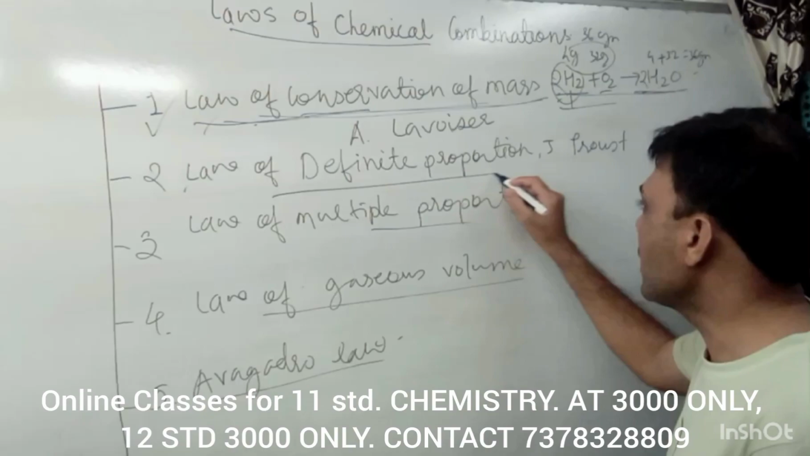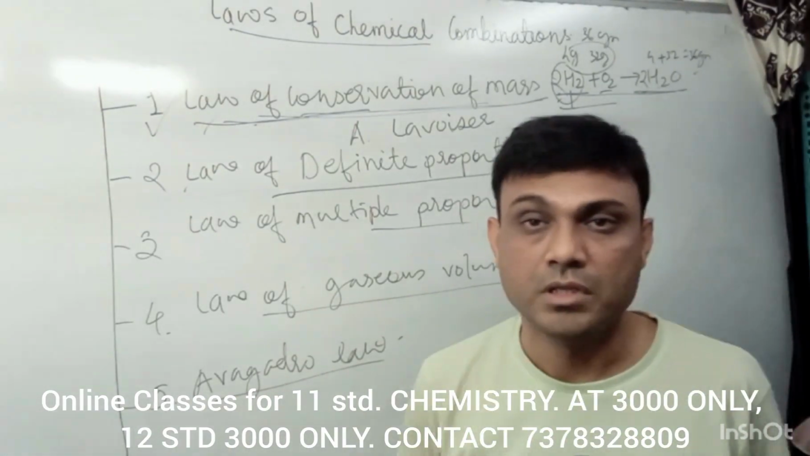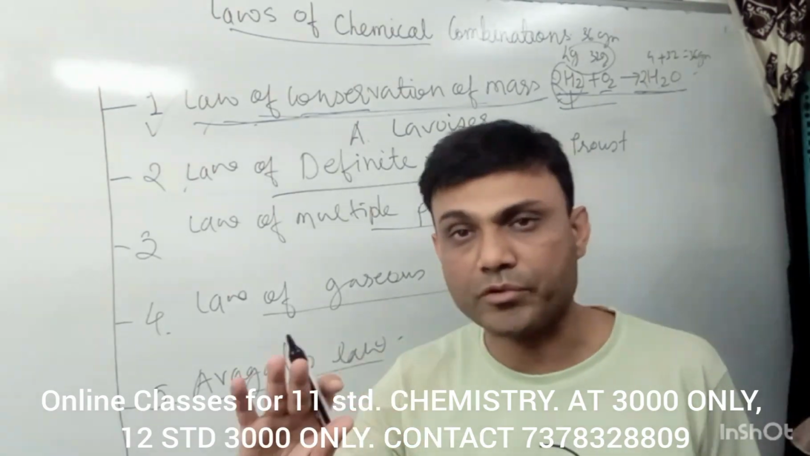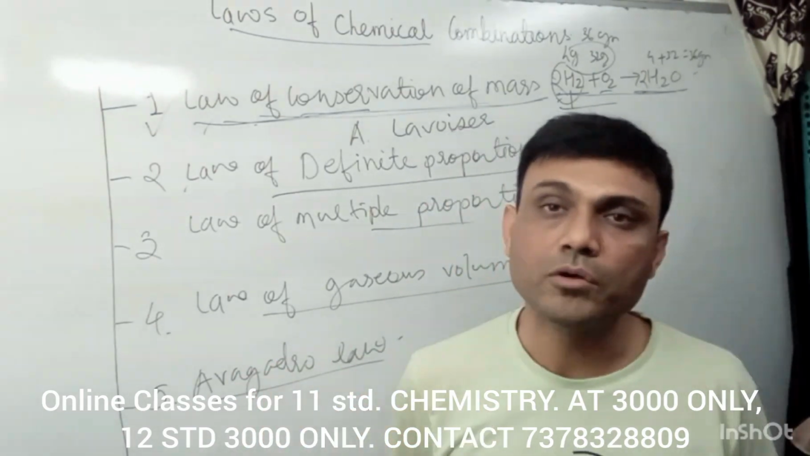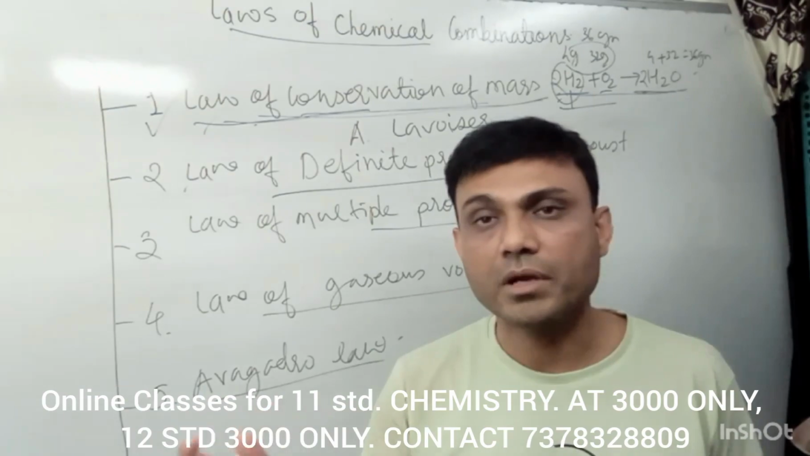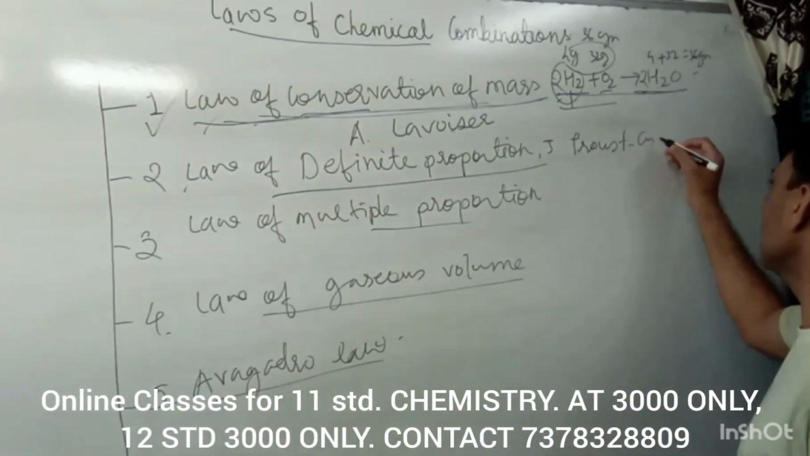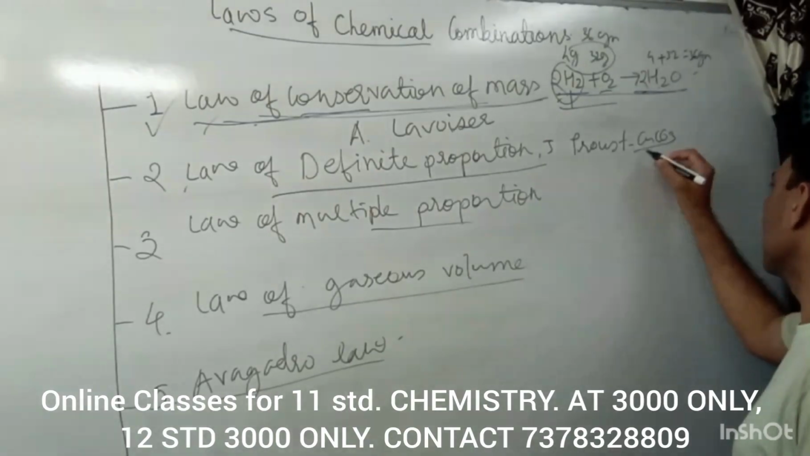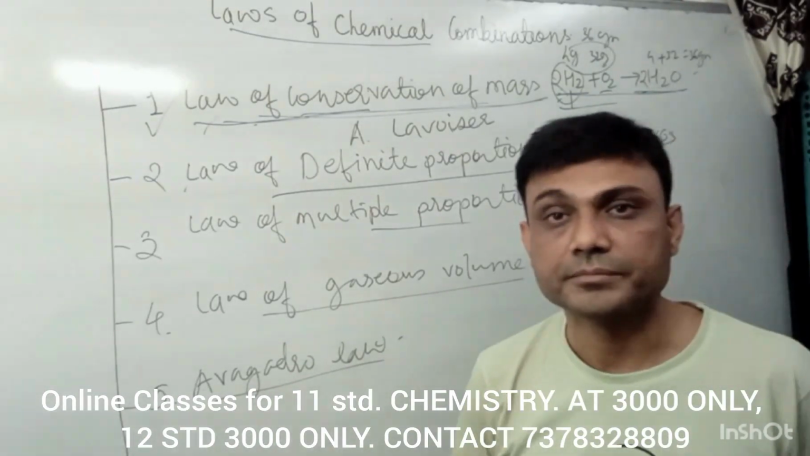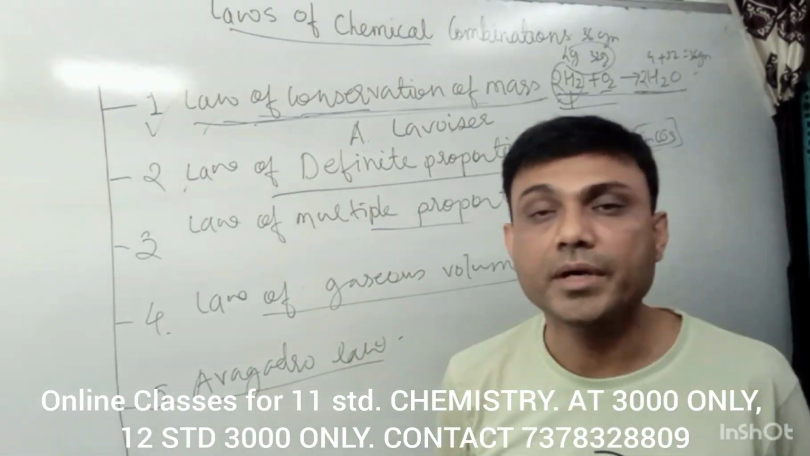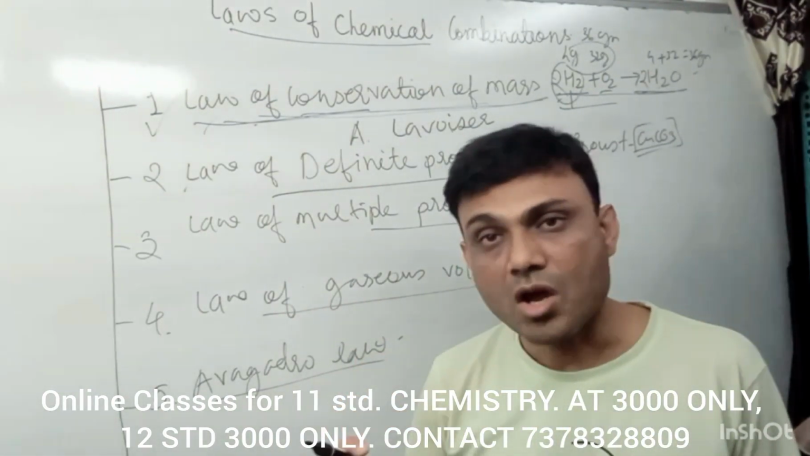Now second law, law of definite proportion. As the law itself says, there is a definite proportion. Suppose any compound is made of a number of elements. For example, cupric carbonate, CuCO3. This is a compound which is made of copper, carbon and oxygen.